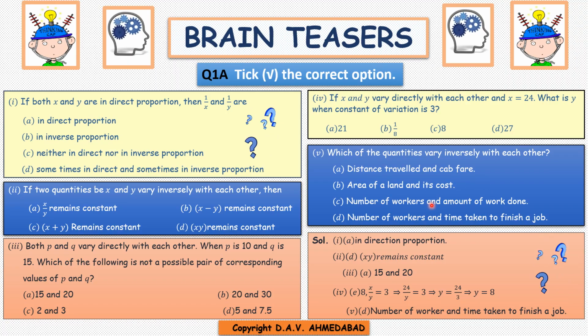Number of workers and amount of work done. Again direct variation. Number of workers and time taken to finish a job. That is the case of inverse variation. I hope you all knew all the answers. Now let's move to second question.